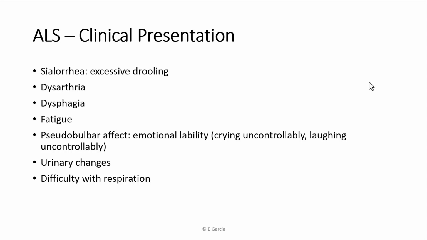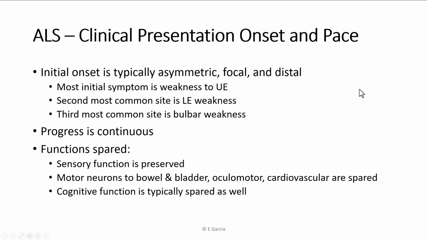And then they also have a really hard time controlling, because they can't swallow properly, the saliva builds up in their mouth and they're prone to excessive drooling, such that it's an actual issue for the skin near the mouth. So it's not unusual to meet someone with ALS and they have these red streaks or kind of like broken skin at the corners of their mouth, and it's just from the sialorrhea, the excessive drooling. They're also very, very tired, especially earlier on in the condition, as they're starting to lose their mobility.